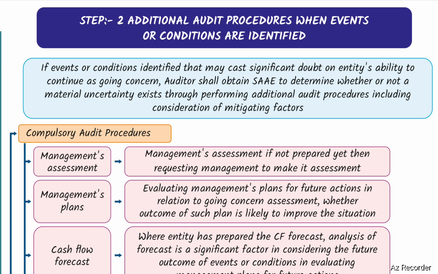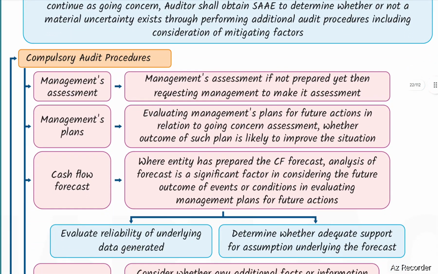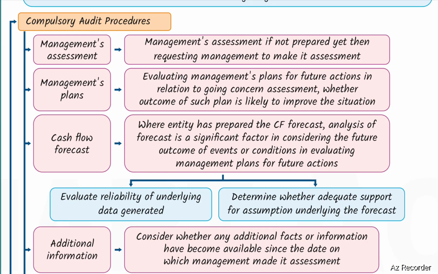If events or conditions are identified that may cast significant doubt on the entity's ability to continue as a going concern, the auditor shall obtain sufficient and appropriate audit evidence to determine whether or not a material uncertainty exists through performing additional audit procedures, including consideration of mitigating factors. Compulsory audit procedures: management's assessment. If not prepared, then request management to make its assessment.